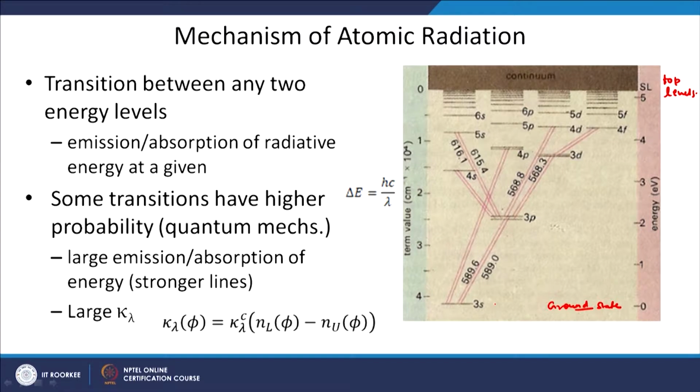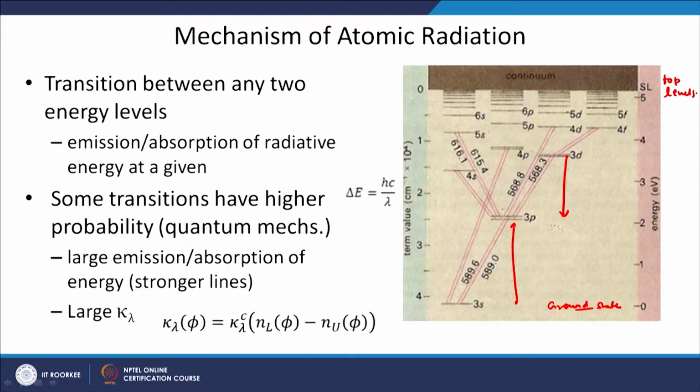The atomic spectrum is generated when one atom jumps from one excited state to another excited state. That means, if you have an atom in this state and it jumps to a lower state, then a photon is basically emitted. Similarly, if you have an atom in the ground state and it absorbs one photon, it will jump to a higher level. So, by changing the electronic energy between levels, a photon is emitted or absorbed.